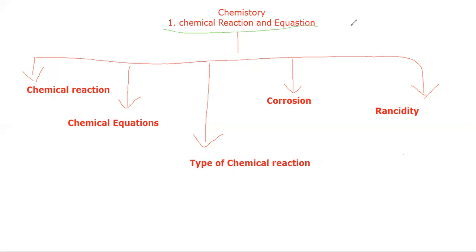Firstly, today let's learn about chemical reactions. In our daily life, we come across a variety of changes which may be physical or chemical changes. A physical change can be easily reversible, but a chemical reaction cannot be reversed easily. For example, take paper.